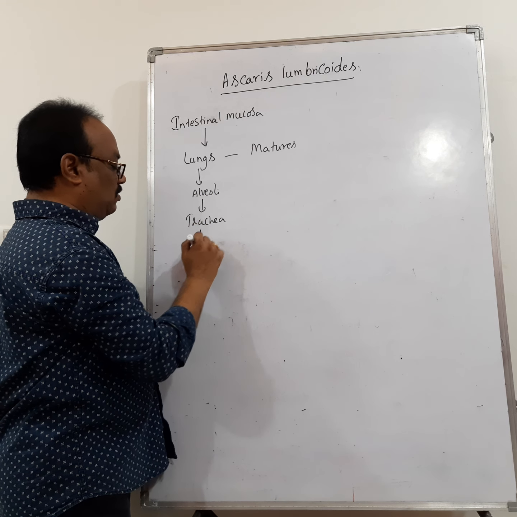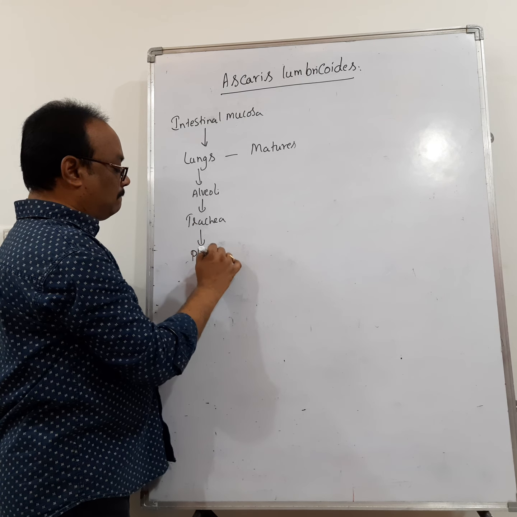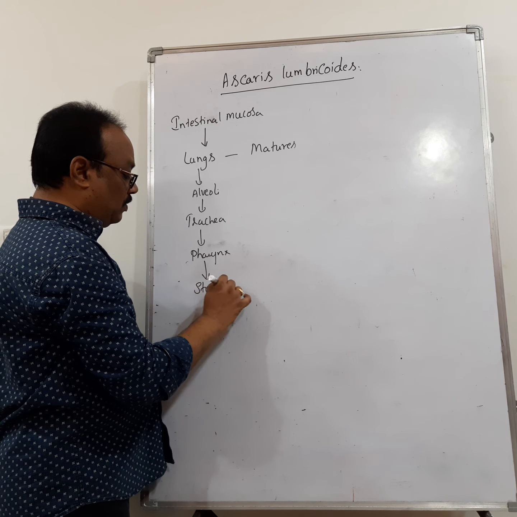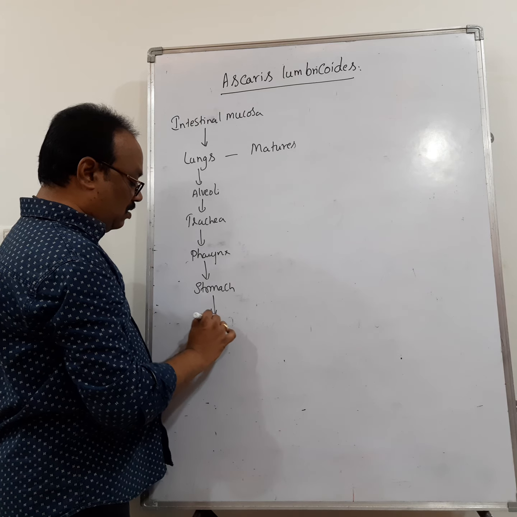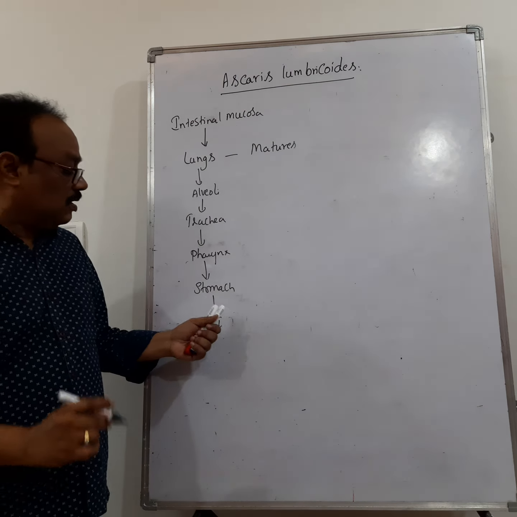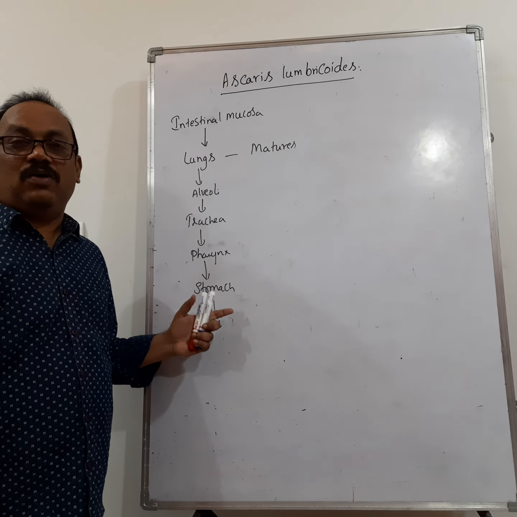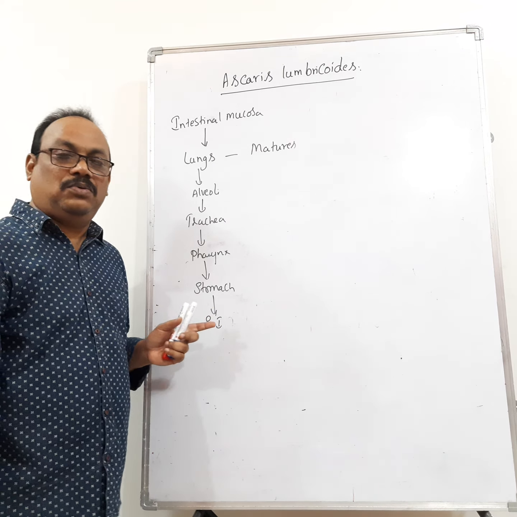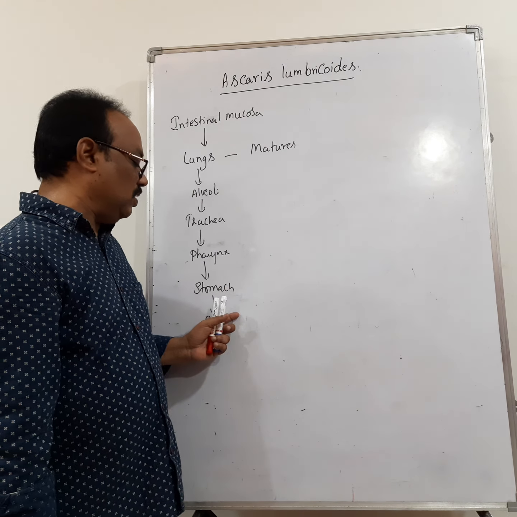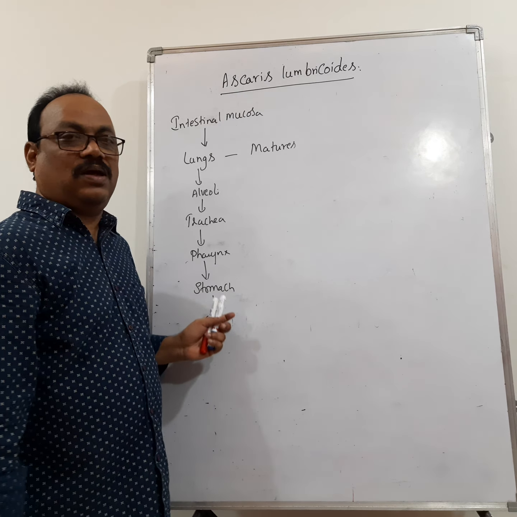From trachea, it reaches the pharynx. From pharynx, it is swallowed and reaches the stomach. And from the stomach, it reaches the small intestine. Okay. So, the parasite can survive in the small intestine up to 2 years. Right? So, this completes this one.